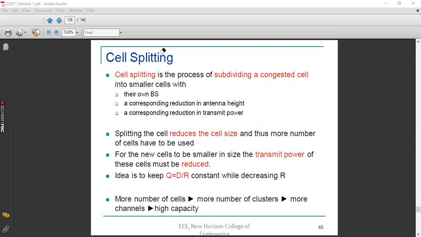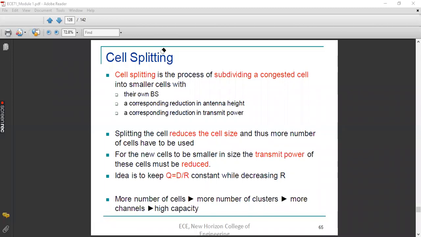With an increasing number of cells, the cluster size increases. Cluster size increases means more channels are available on a per cell basis. If more channels are available in the entire spectrum, it is understood that simultaneously more subscribers can be handled by the system. That is nothing but your high capacity.